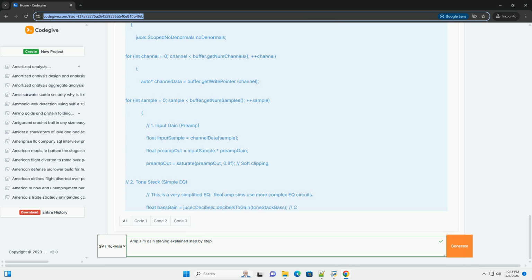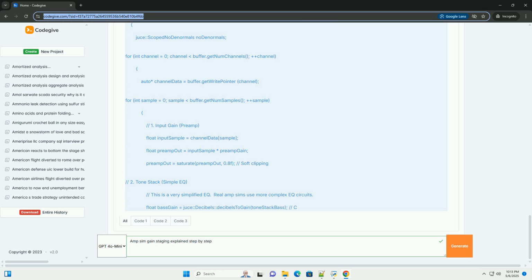Noise reduction. Too little gain at any stage can lead to a poor signal-to-noise ratio, resulting in a noisy output. Avoiding digital clipping. Digital audio systems have a hard limit, 0 dBFS. Exceeding this limit results in harsh clipping, which sounds unpleasant. Gain staging helps you stay within this limit. Tone shaping. Different gain levels at different stages influence the overall tonal character. For example, a lower preamp gain with a higher power amp gain will sound different from a higher preamp gain with a lower power amp gain.